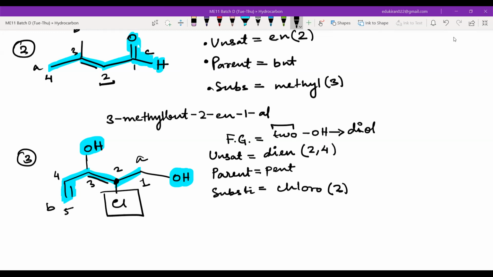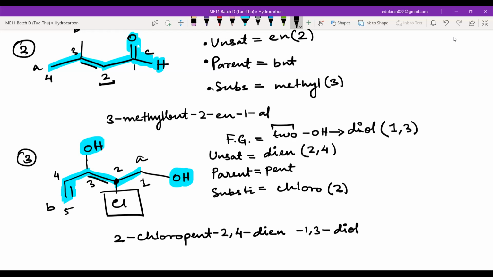Acha, now tell me, where are the diol? Where is the OH? So 1 and 3. Okay. So let us start with here. 2-chloro, pent. Now again di-ene. Then you will have 2, 4, di-ene. Okay. And I will write 1, 3, diol. Okay. No problem till here?